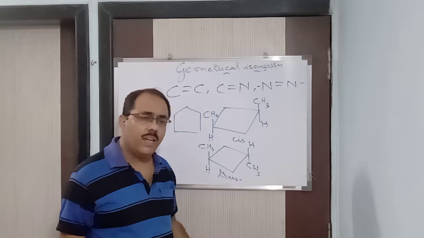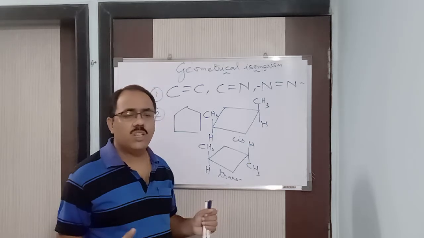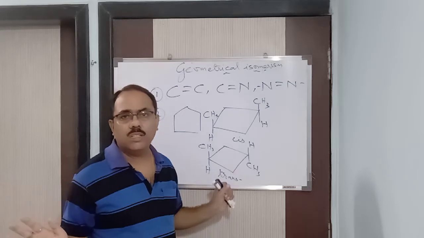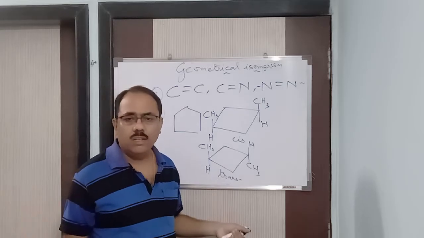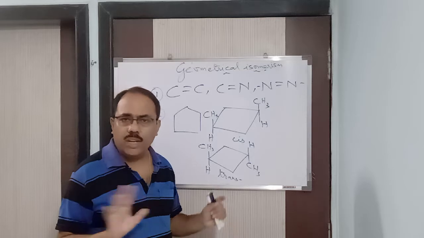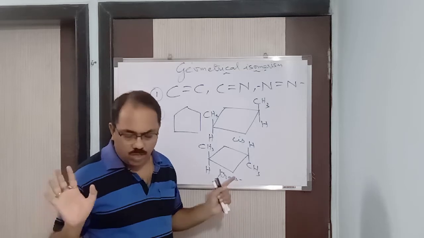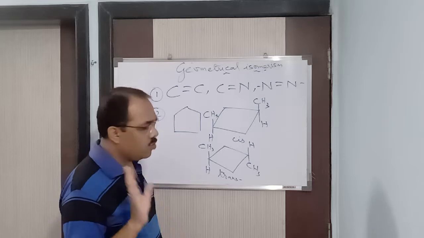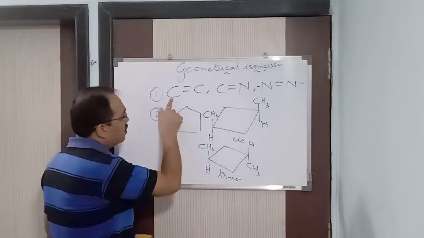But here you will find the chemical properties altogether are going to change. When the structure differs, the formula changes, everything changes. Then it's not an isomer. Mainly, if the formula is differing, it's not an isomer, remember it. Alright. So in this way, remember that in geometrical isomerism, that is C double bond C,